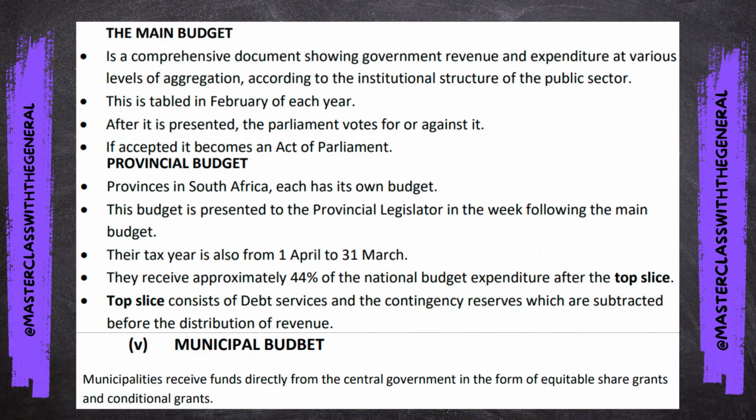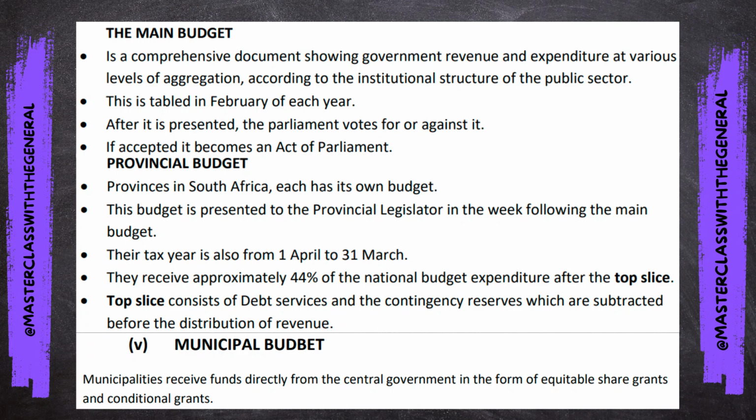Number 1, the main budget is what we discussed, a comprehensive document showing government revenue and expenditure at various levels of aggregation according to the institutional structure of the public sector. This is tabled in February of each year. After it is presented, the Parliament votes for or against it. If it is accepted, it becomes an act of Parliament. So this is the first layer of the budget. It's done. If Parliament approves, it's now good to go.